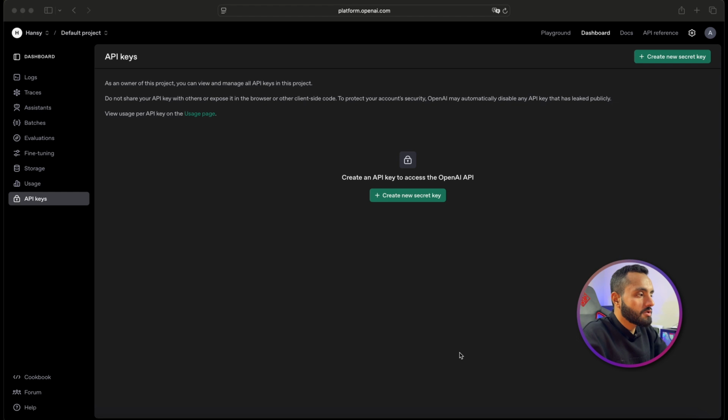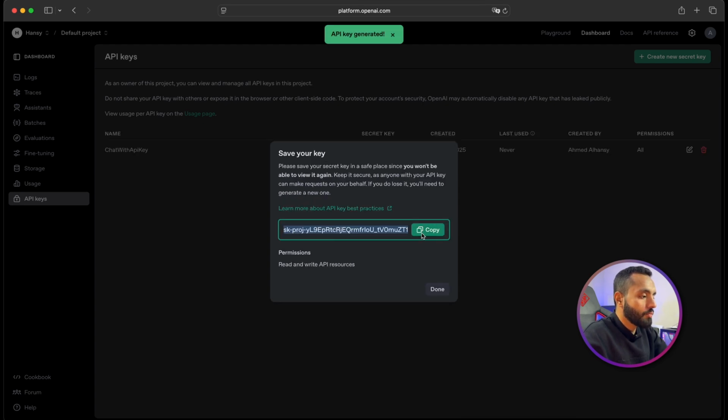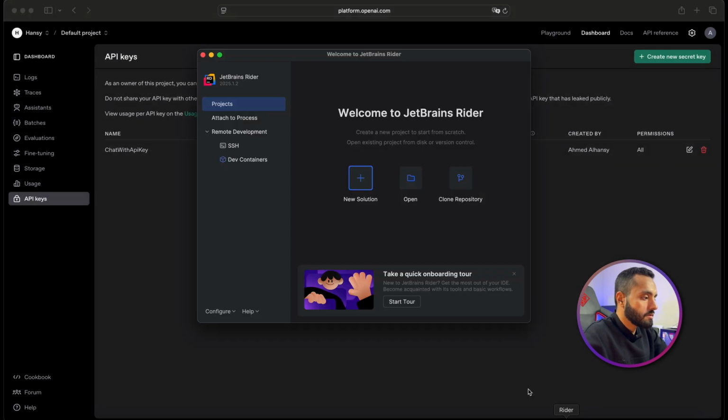Now we are starting our demo. In the beginning, you need to open platform.openai.com. Log into your account, go to the dashboard, API keys, and create a new secret key. Chat with API key. Once you create your secret key, copy it. And now let's go to our solution.